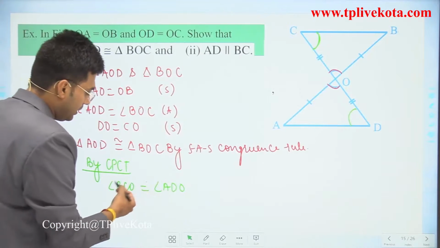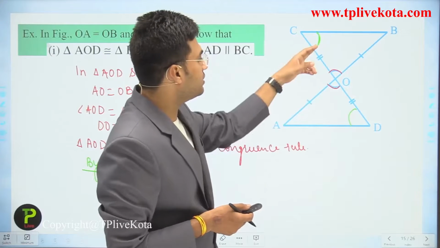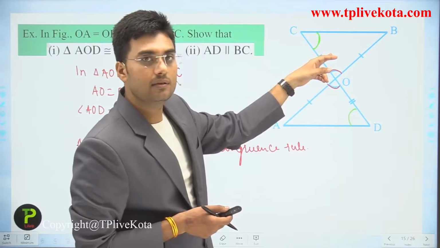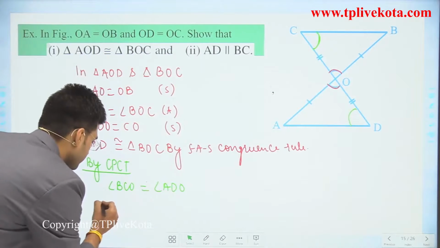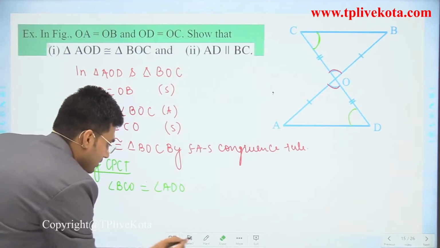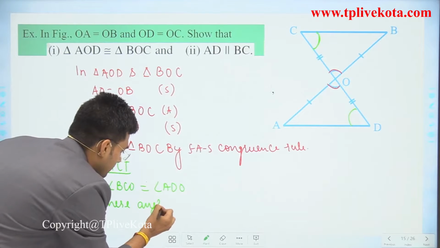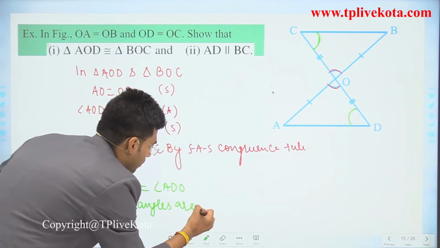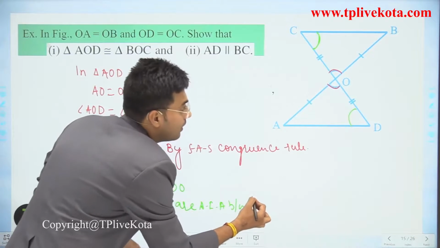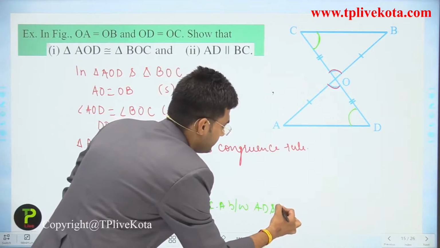Now if two angles are equal, and we observe here, these two angles are alternate interior angles between lines AD and BC.